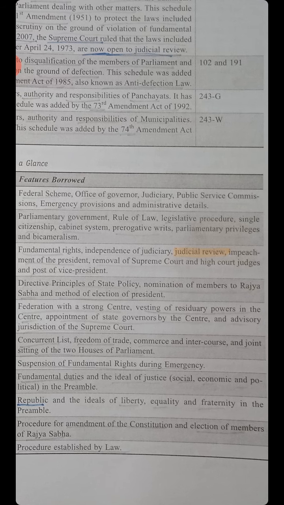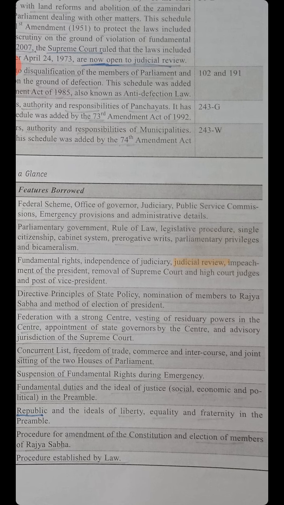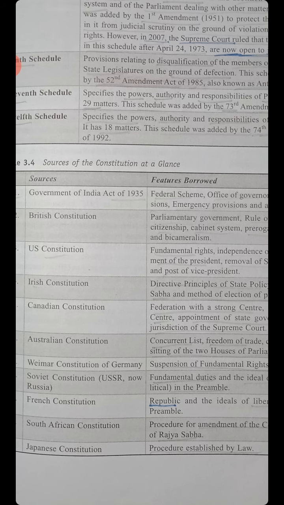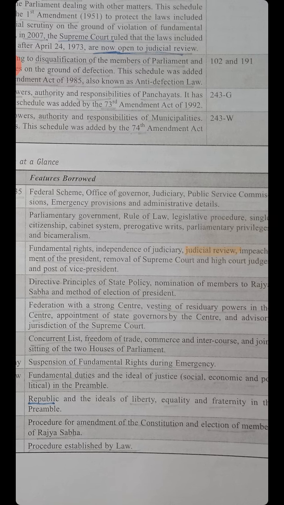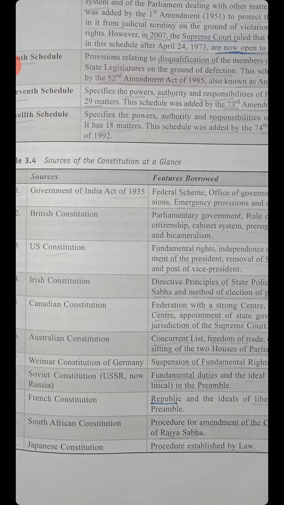From the South African Constitution: procedure for the amendment of the Constitution and election of the members of the Rajya Sabha. And nomination of the members of the Rajya Sabha is from the Irish Constitution.